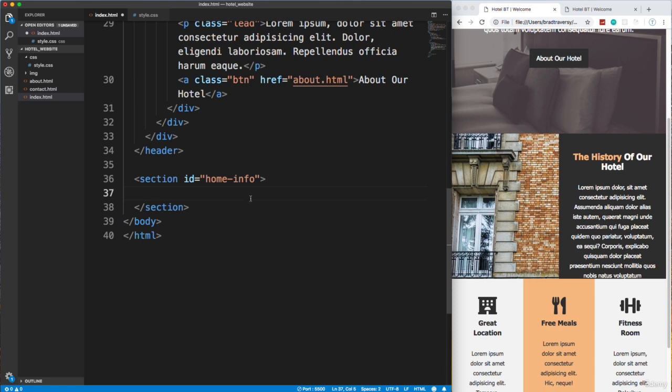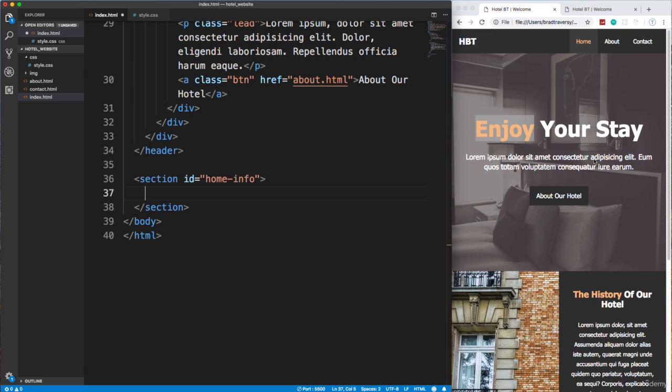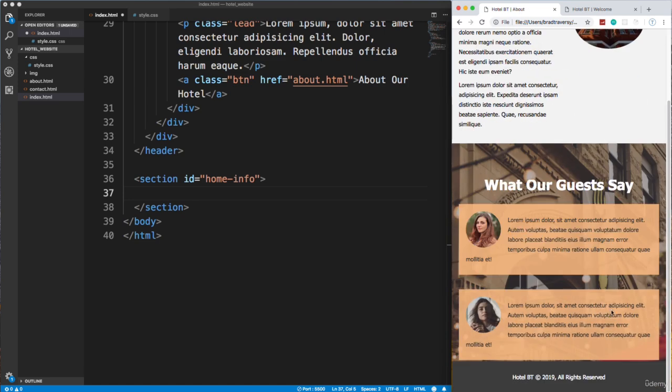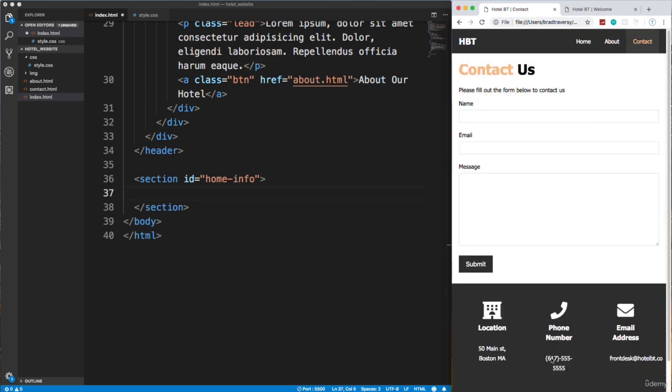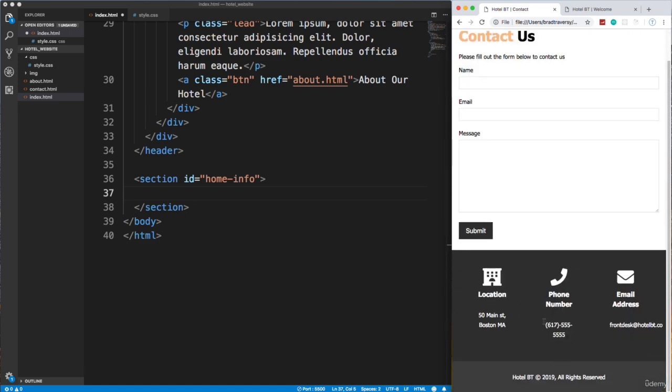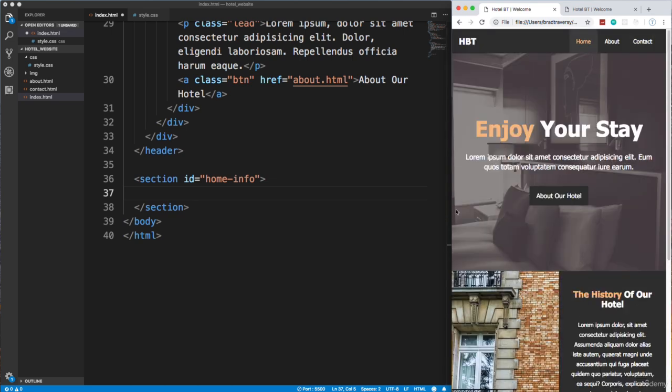So inside here, let's see, I actually want the background of this whole thing to be dark. And there's other parts of the site where I'm going to want that as well. So actually, I think it's just the footer. Yeah, right here. So this part I want also to have dark. And what I'm going to do is create a utility class called BG Dark. We're going to have different background utility classes.